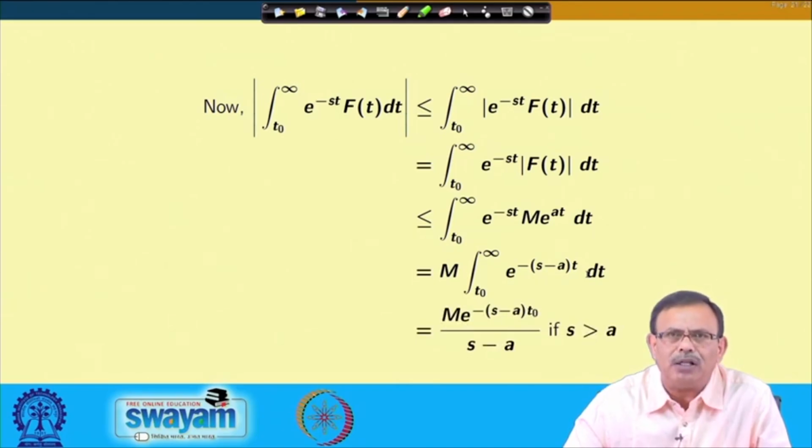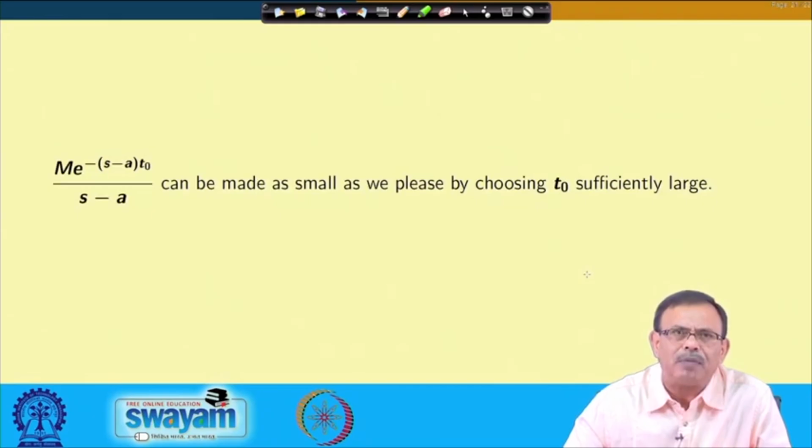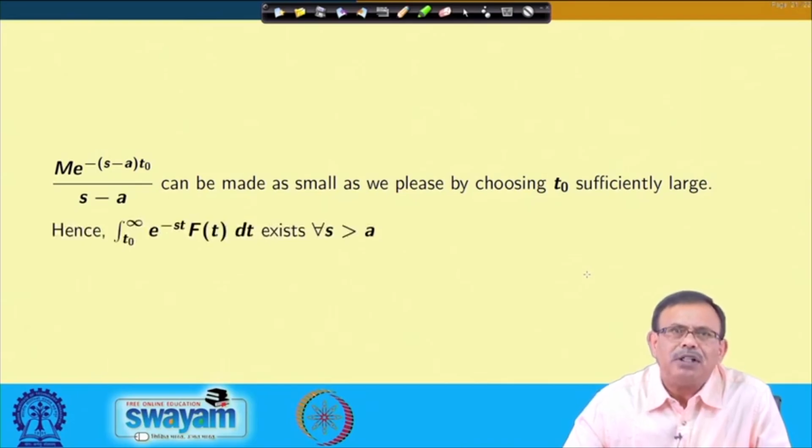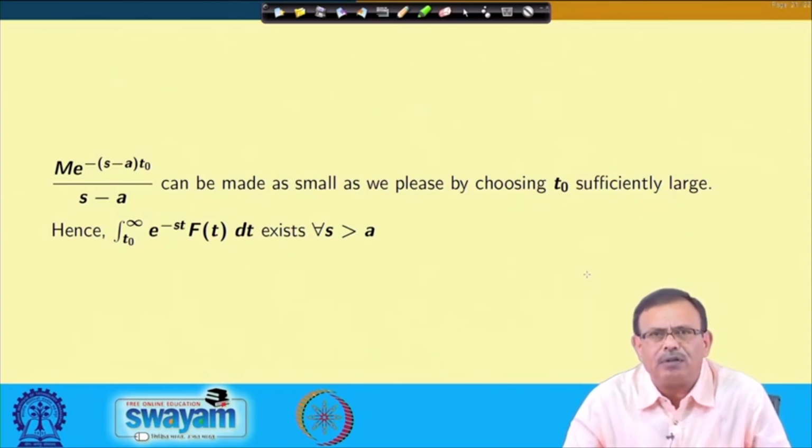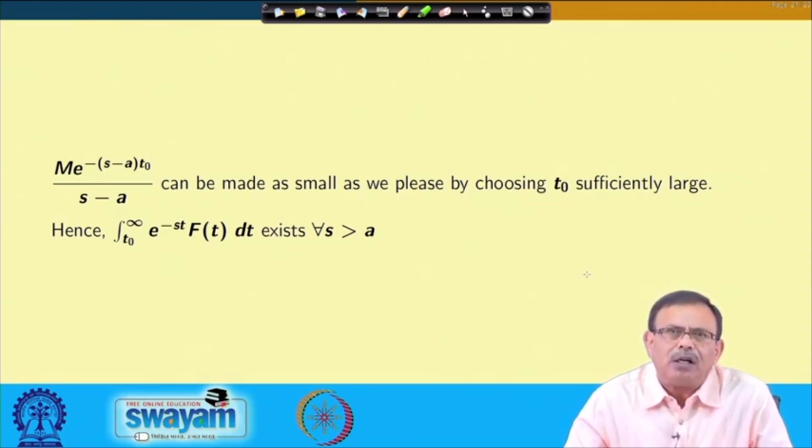And then, as I told you earlier, this value, M e^(-(s-a) t naught) by (s-a), can be made as small as we please by choosing t naught sufficiently large, which means that the integral from t naught to infinity of e^(-st) f(t) dt will always exist for all s greater than a. So, this completes the proof. Please note this one. This completes the proof that the Laplace transform of a function will exist if the function is a piecewise continuous function and it is of exponential order alpha.